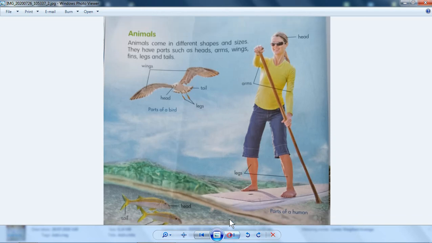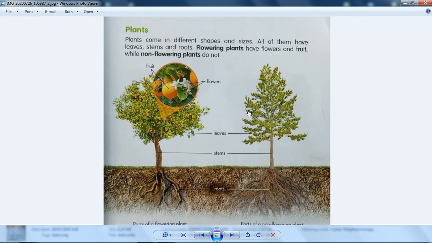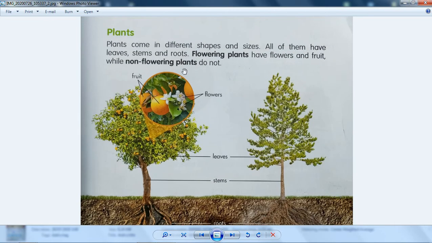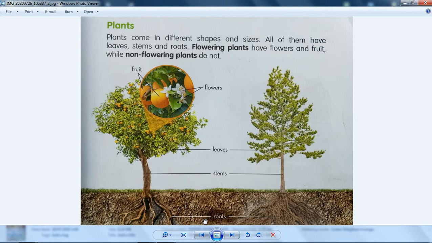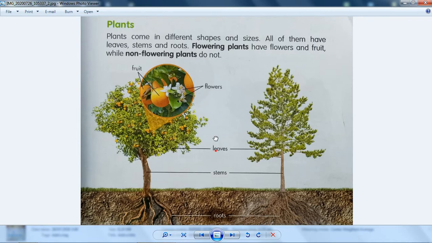So let's move on then. There's plant classification. You already know about plants, right? Plants come in different shapes and sizes. All of them have leaves. Yeah, leaves. Most of the leaves are green. Stem, root. Stem is this one, and then root, and then flowering plants have flowers and fruit, while non-flowering plants do not.